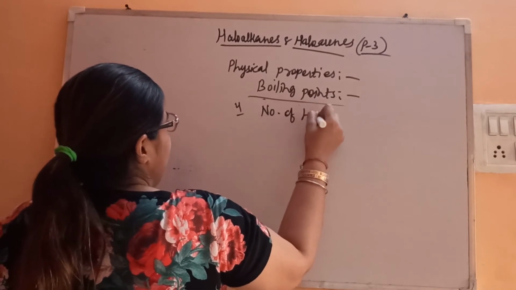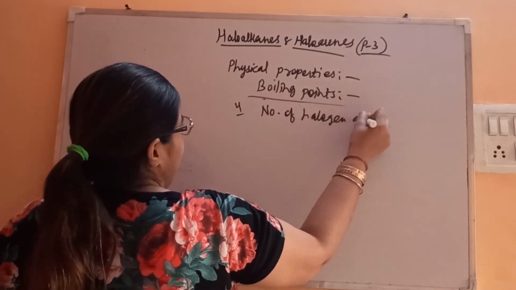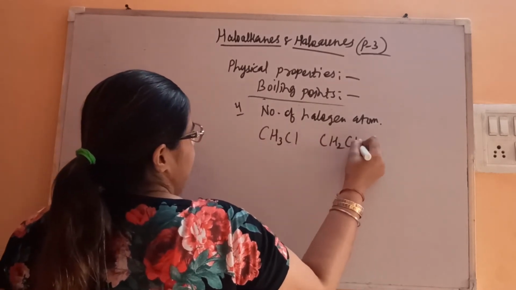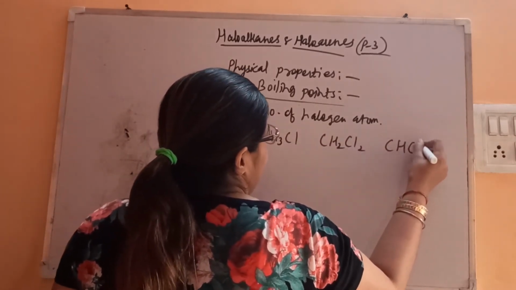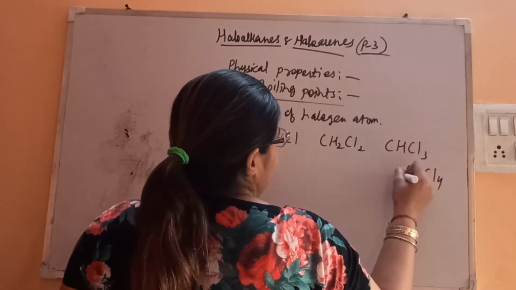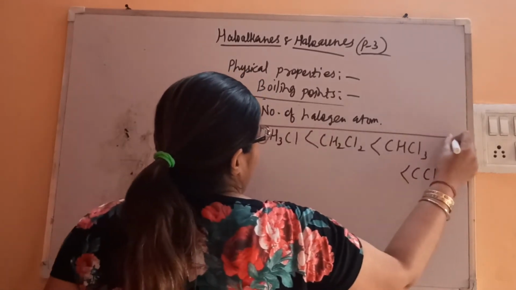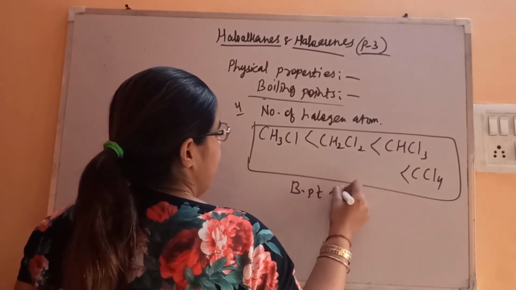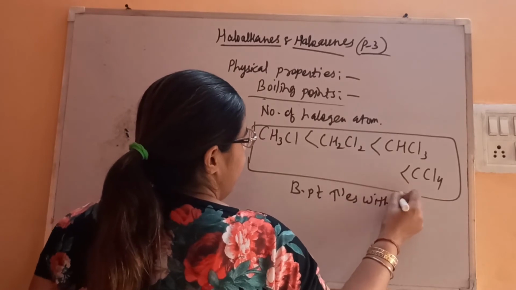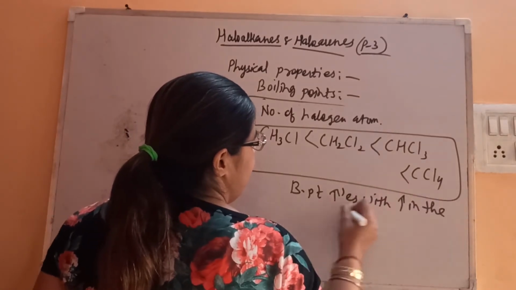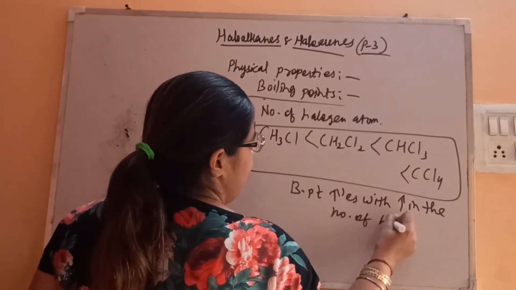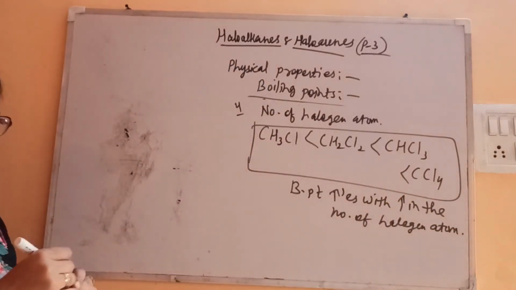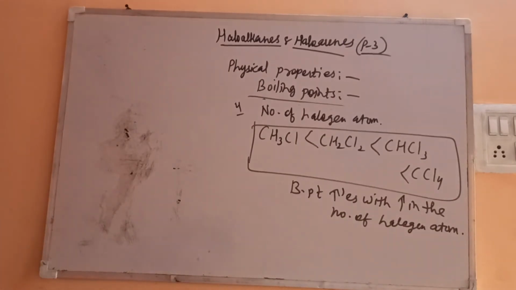The number of halogen atoms: if we take methyl chloride, then methylene dichloride, then chloroform, then carbon tetrachloride, this will have the higher boiling point. Boiling point increases with increase in the number of halogen atoms. Fine. So these are the 4 factors.